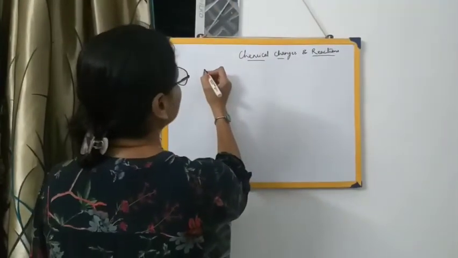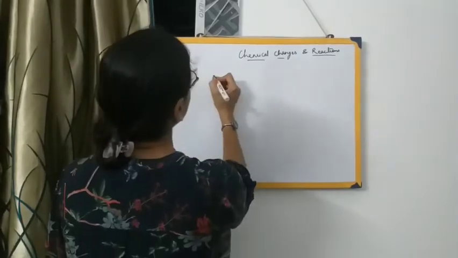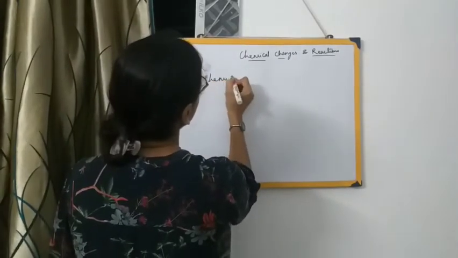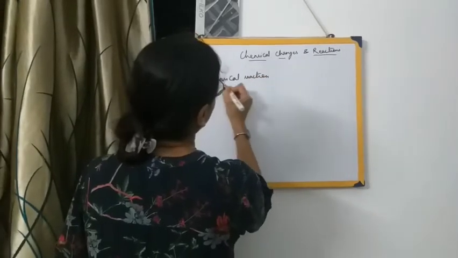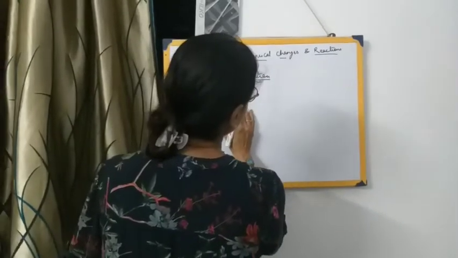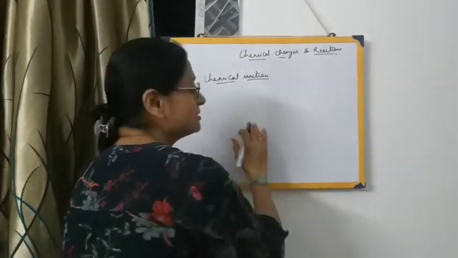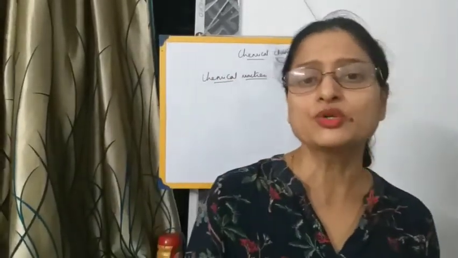First of all, how do we define a chemical change, or a chemical reaction? What exactly happens when these substances come together?